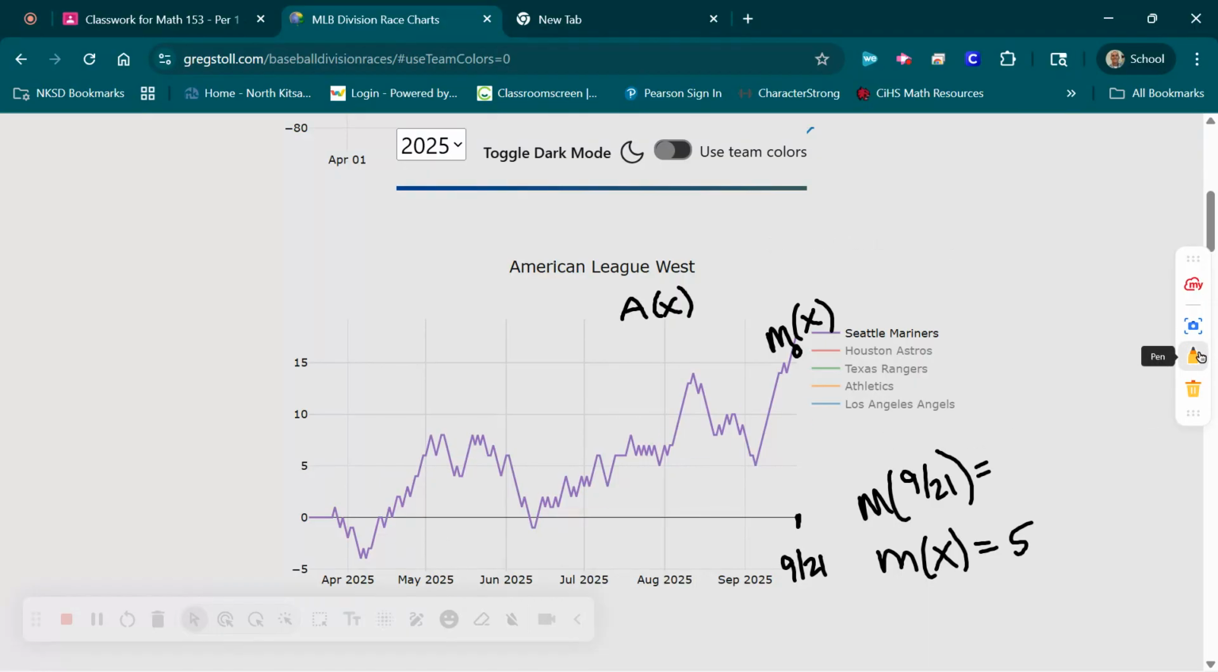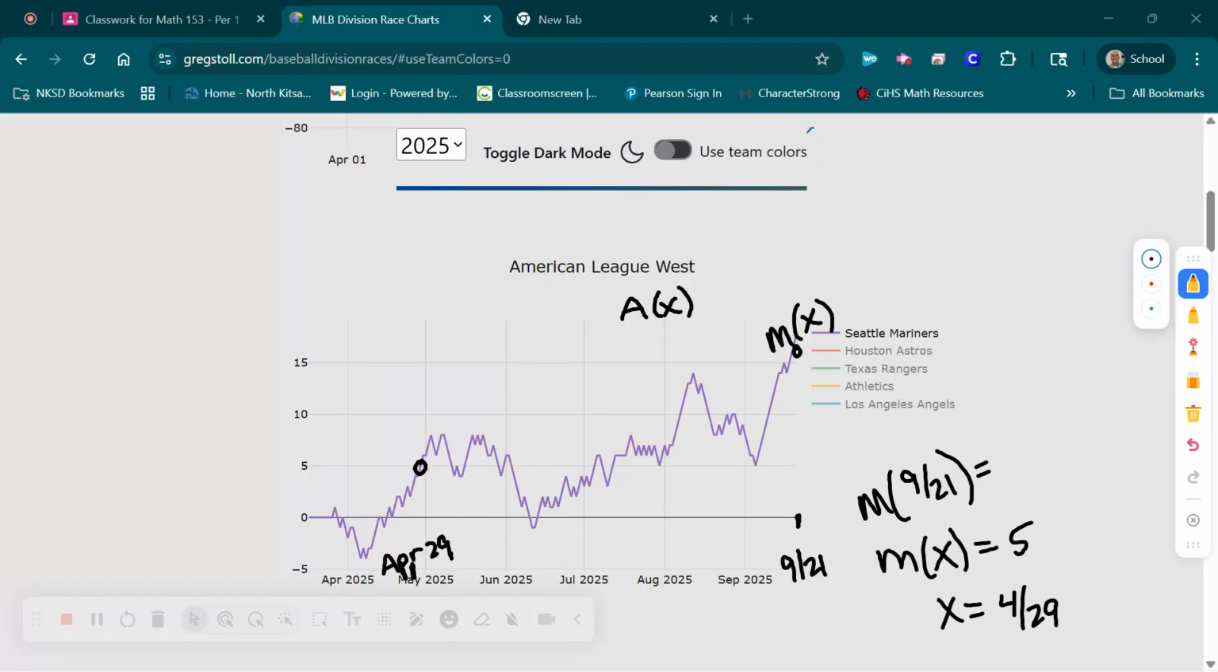So how would we answer that question? We'd say when X equals, what was it, April 29th? So 4/29, all right? How did I do that? I went to 5 games above 500. I went over here and I saw, okay, right there, and it said April 29th, right? This kind of question right here throws people off sometimes. It's really that easy. You look at the y value of 5 and you say, okay, when do we have 5 games above 500? And we went to April 29th, right?